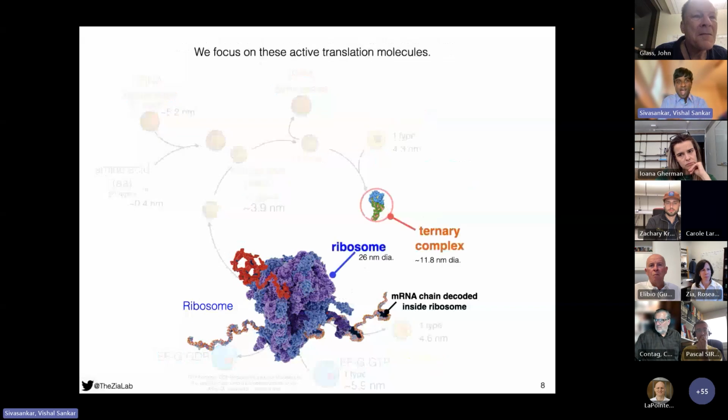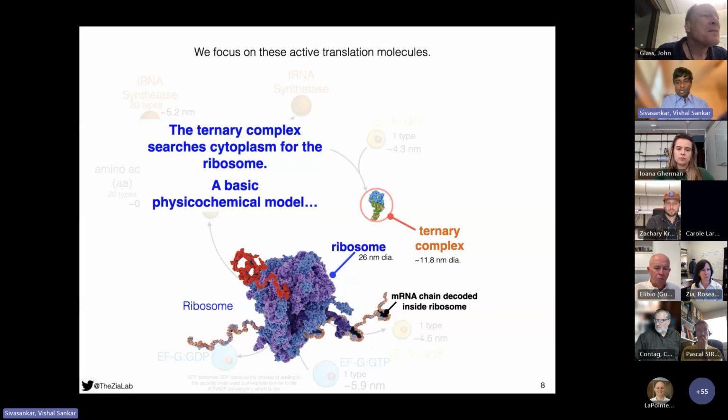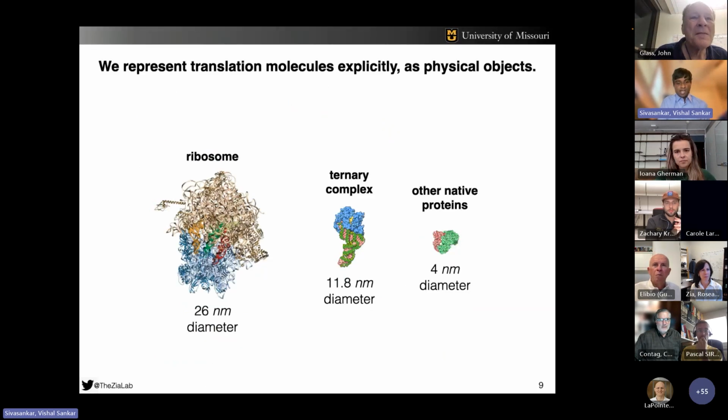We focus on these active translation molecules, and now we need a basic physiochemical model to capture how these ternary complexes search the cytoplasm for the ribosome. We explicitly represent these translation molecules as physical objects. We leverage the fact that to leading order, colloids interact hydrodynamically and entropically as spheres.